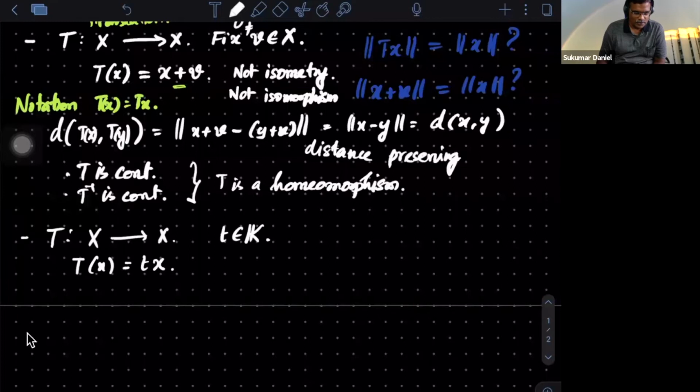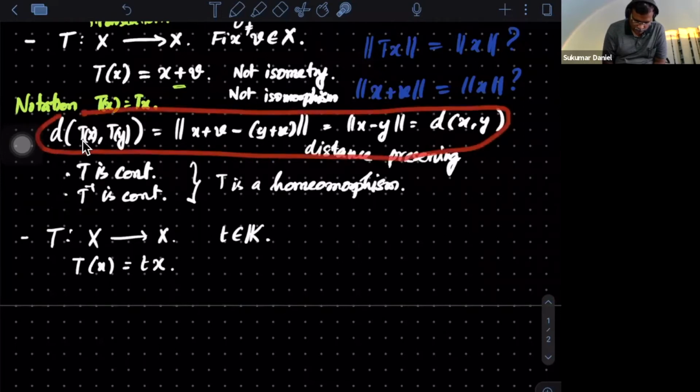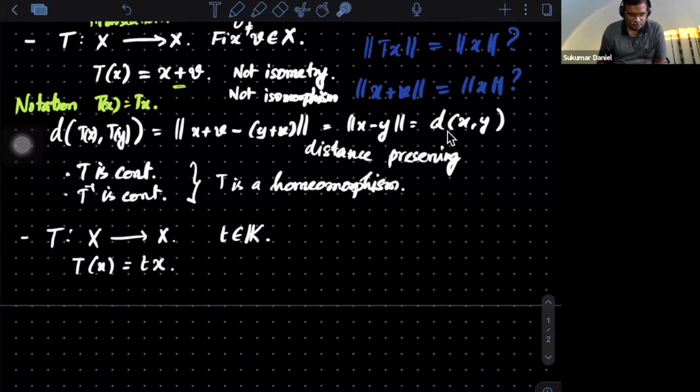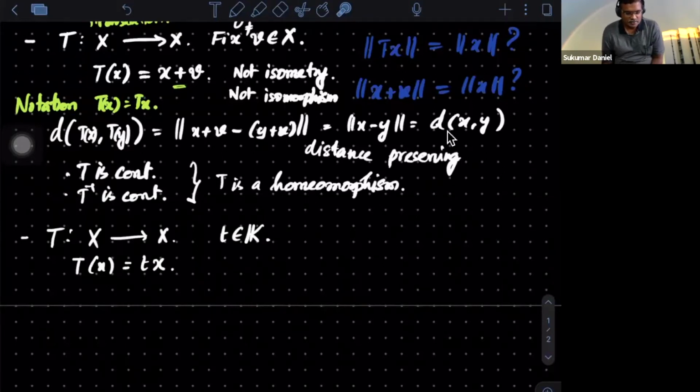Check that. So all you need to do is, the same way, start with the distance between whatever I've written here. Go through this. You can see a t will come out. So t times the norm of x minus y, you may get. That will be t times the distance between x and y. So if I give you epsilon, you have to choose appropriately epsilon over t as the delta. So you can choose delta depending on epsilon and the t. So you can prove that it's continuous. And similarly, the inverse is also continuous.